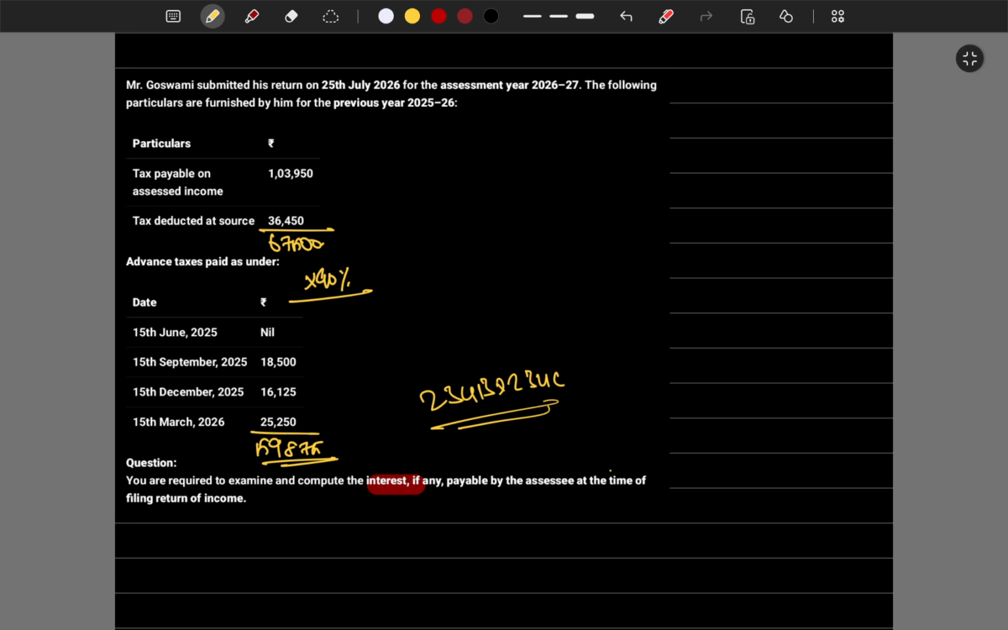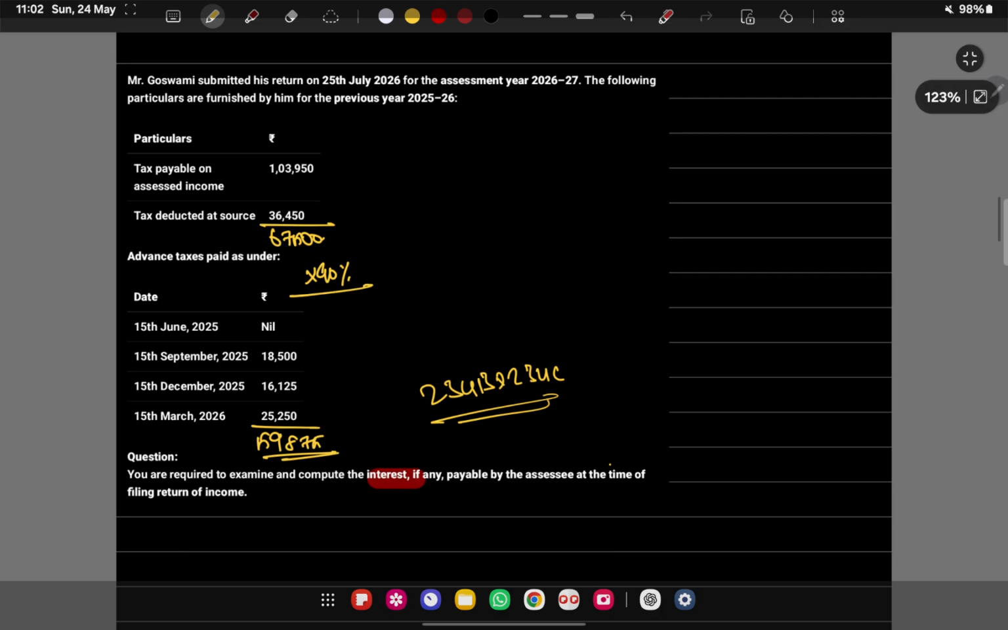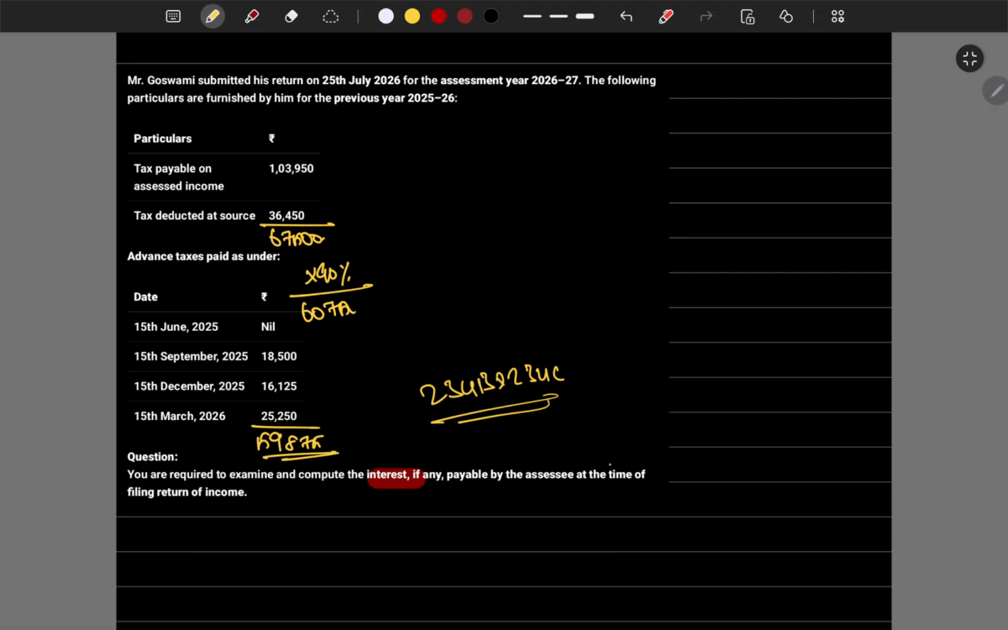So 67,500 into 90%, which is 60,750. 60,750 is still more than the actual advance tax paid, so he has to pay the interest for the period. How much interest? The difference between these two amounts is the shortfall on which the assessee has to pay interest.